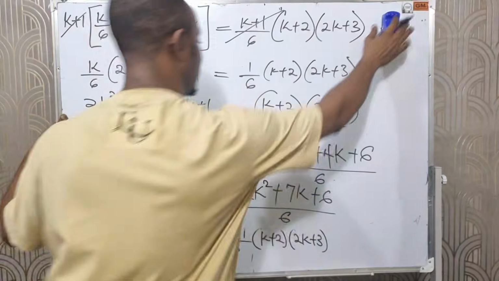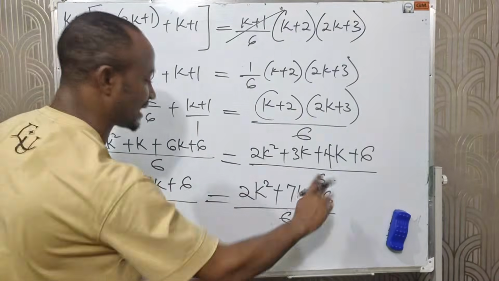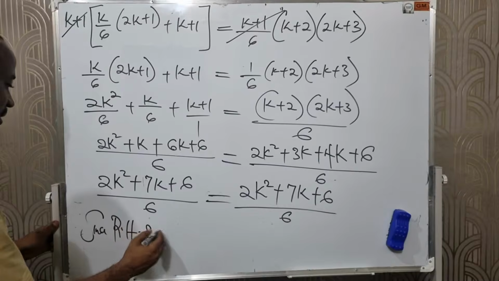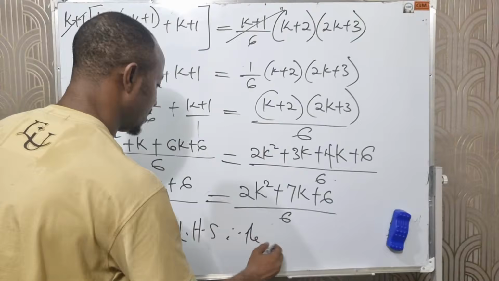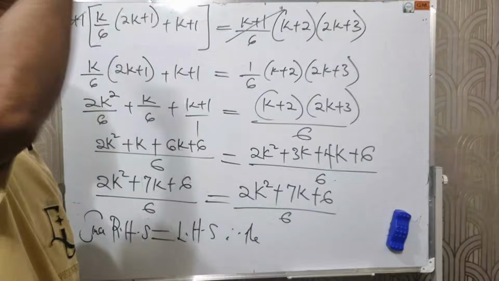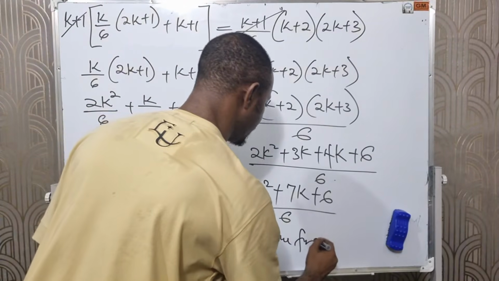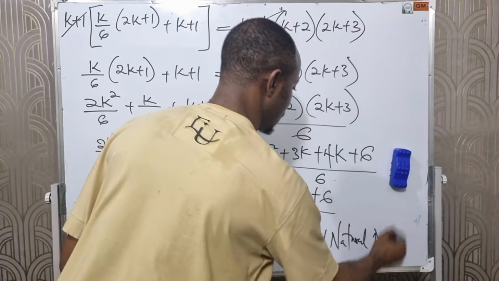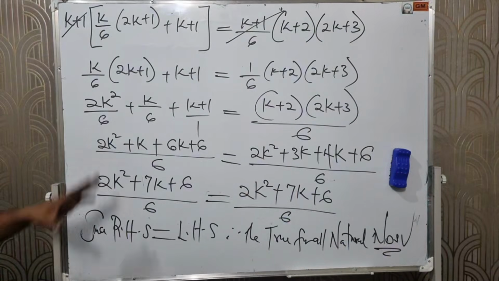What do you notice here? That the left hand side equals the right hand side. So since the right hand side equals the left hand side, therefore the original equation above is true for all natural numbers. This is just all about mathematical induction.